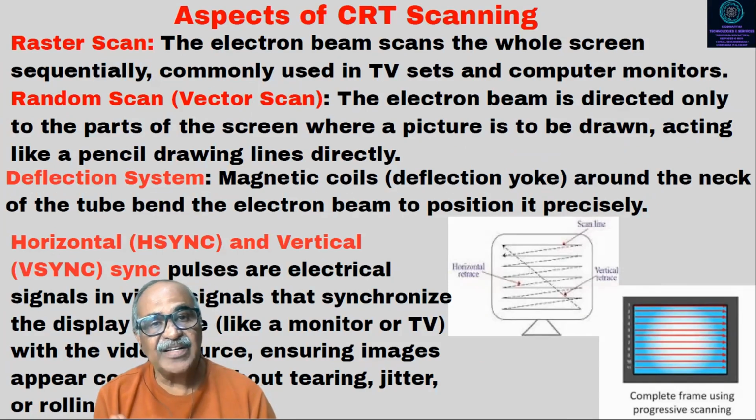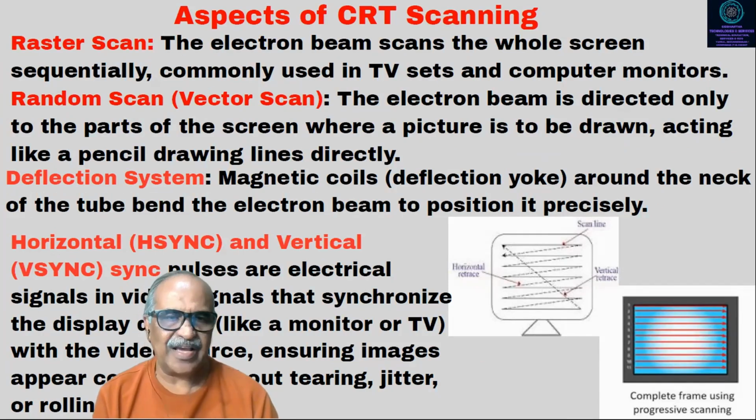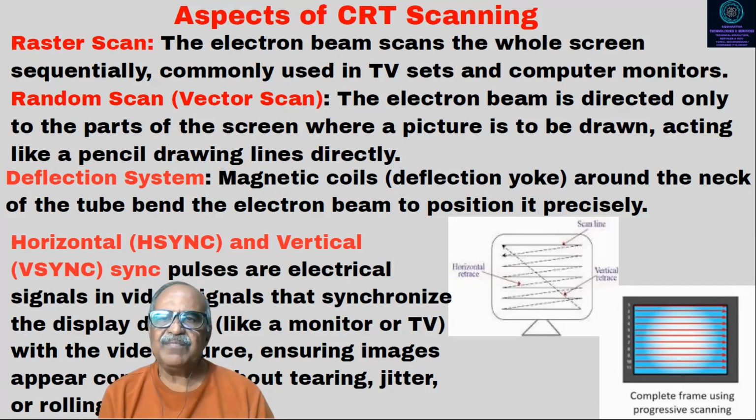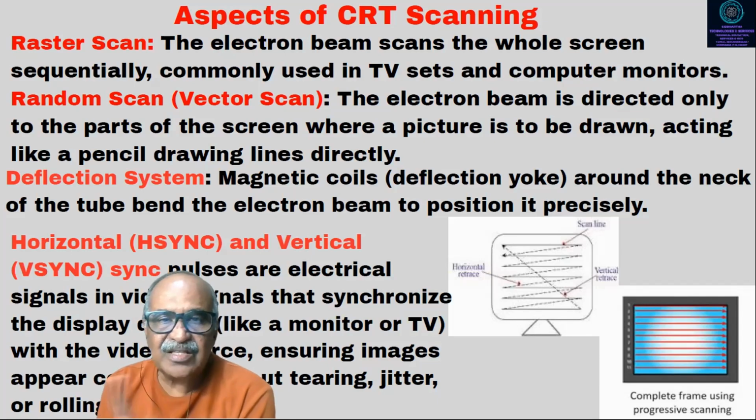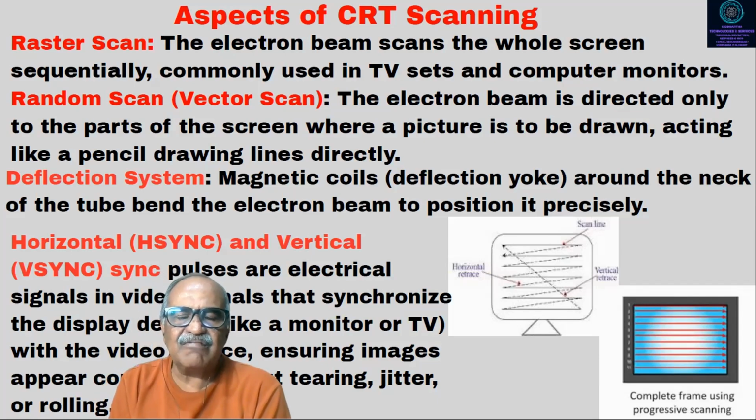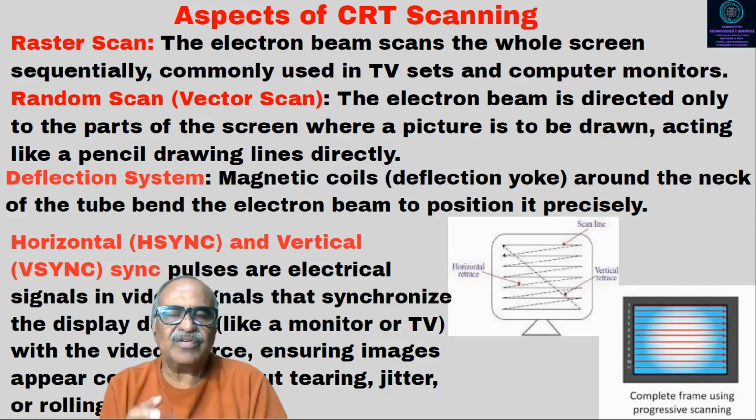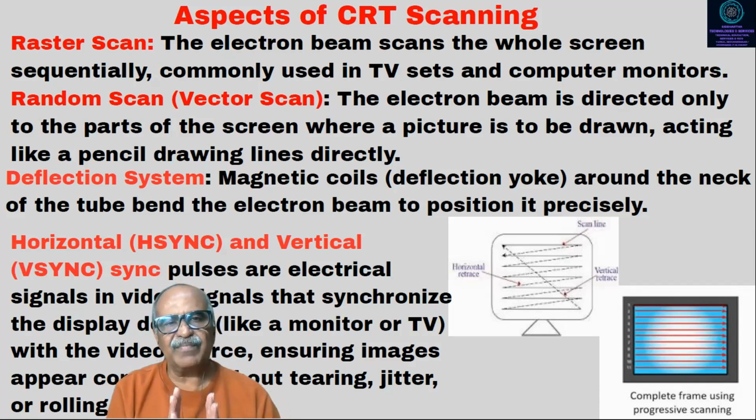Then we have vector scan, which we also call random scan. The electron beam is directed only to the part of the screen where a picture is to be drawn, acting like a pencil drawing lines directly, not on the whole screen but where it is required. That is the vector value, it will be used and put on that particular area. That is called vector scan. So please remember raster scan and vector scan.